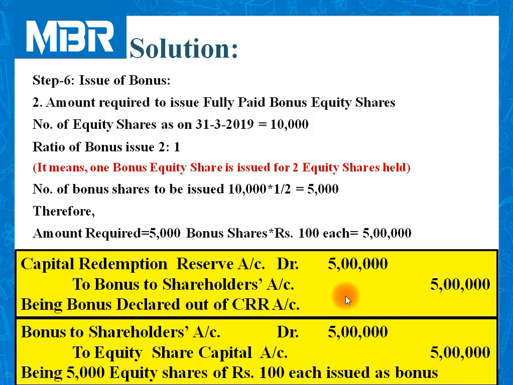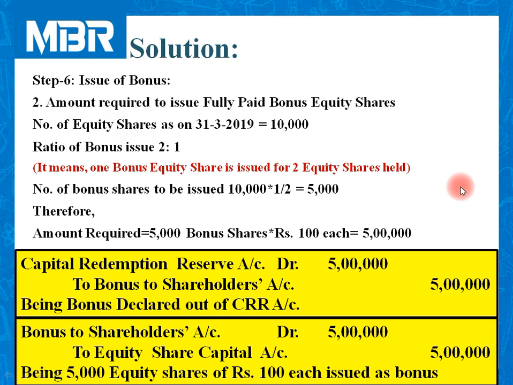In earlier stages, we have discussed a direct entry, but from this question onwards, we will pass both the entries in order to complete our answer in exhaustive manner so as nothing would be left from our end. With this entry and calculation, the process of RPS redemption is over.